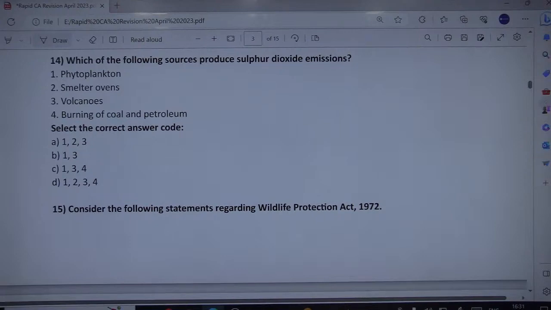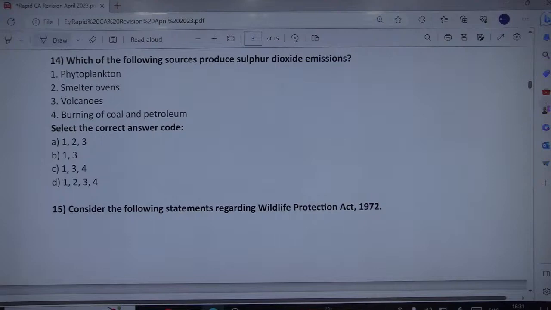Phytoplanktons. Okay, smelter ovens. Phytoplankton basically live in symbiotic relationship with corals. So natural sources, you can say volcanoes, fires, phytoplankton, etc. produce sulfur dioxide, but burning sulfur-rich fossil fuels, primarily coal, oil and petroleum, is the main source of the gas.